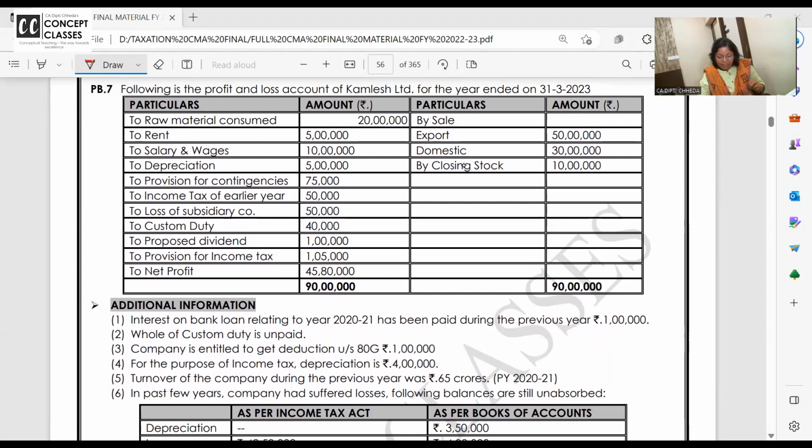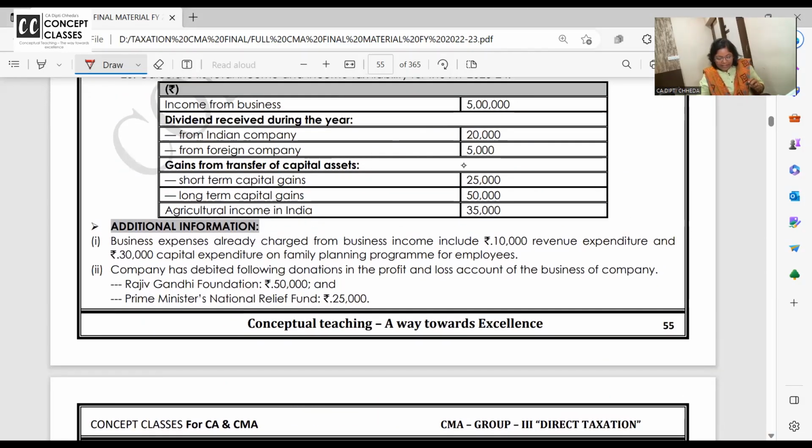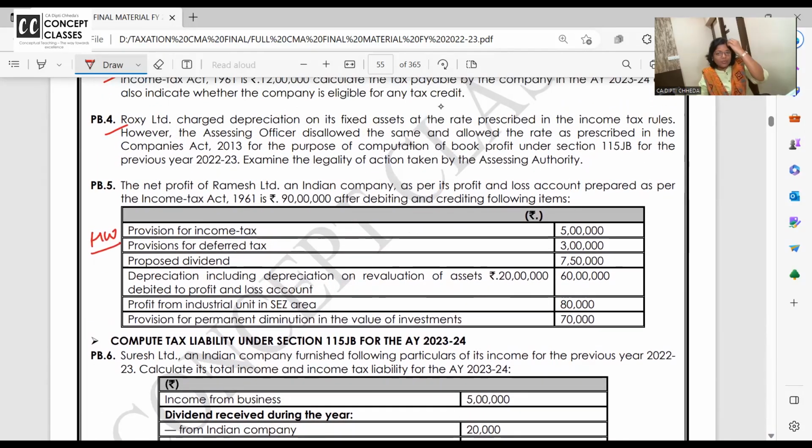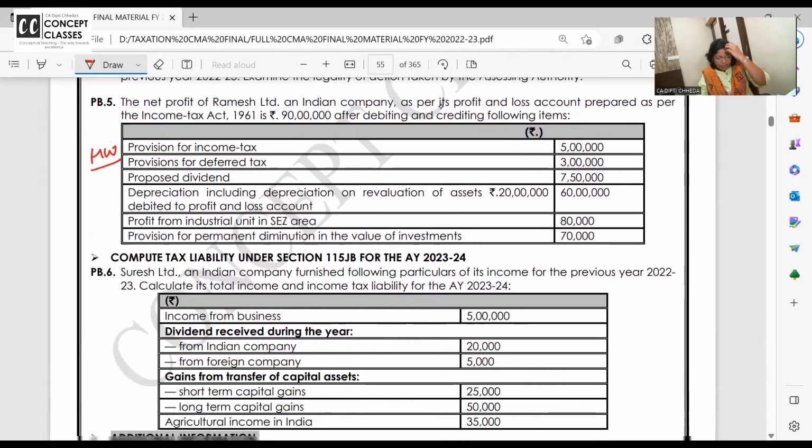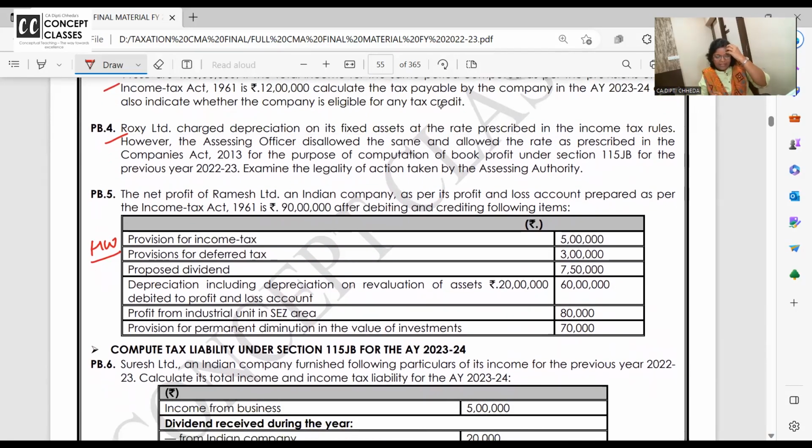Fifth problem. Those who do not have the material until now, it will take at least 2 days by courier to come. So you can take a screenshot of this or take a picture as you wish. It's a simple problem, and do solve it in your notebook.